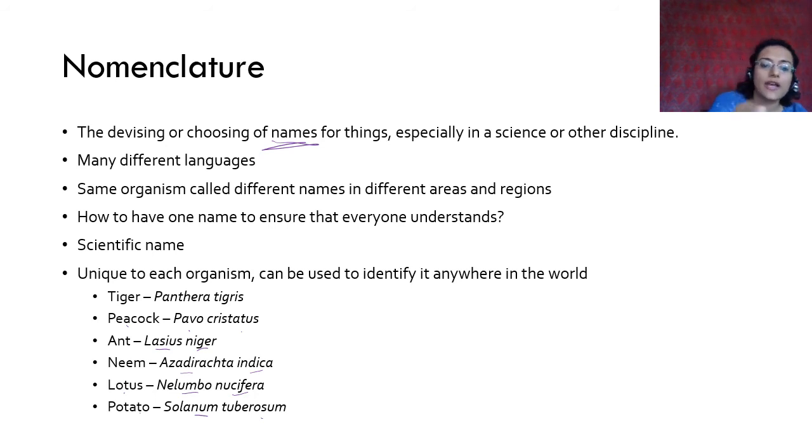So anywhere you go, if you say tiger, if you go to some place where they don't speak English, people may not understand what you mean by tiger, right? So if you want to communicate to the scientific community what it is, you say it is Panthera tigris. So it is common everywhere. Everywhere a tiger is called Panthera tigris, right? Peacock is called Pavo cristatus everywhere, right? यहाँ आप मोर बोलोगे, इंग्लिश में आप पीकॉक बोलोगे, but Pavo cristatus is the name everywhere.